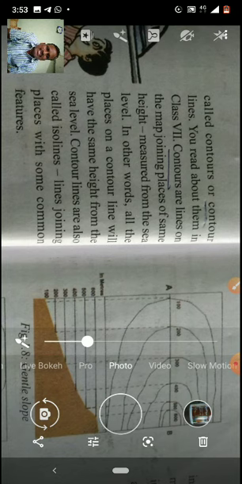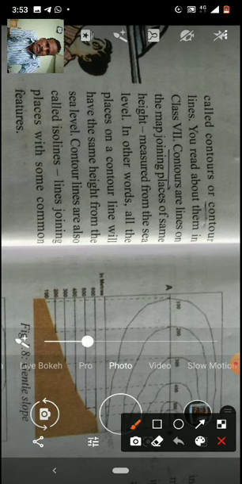Suppose one hill is there. On the hill, where the same height is there, one line is drawn. Suppose the middle of the hill. Think of your map, suppose there is one diagram here and I show it. Suppose, children, you take this as one hill.